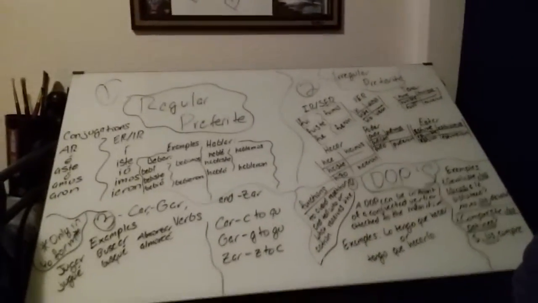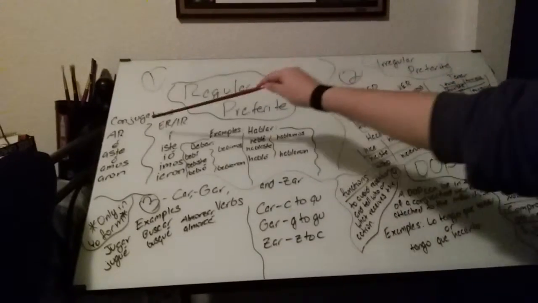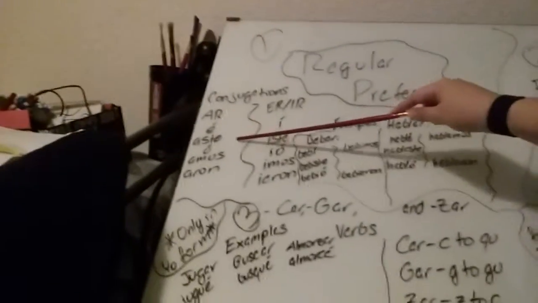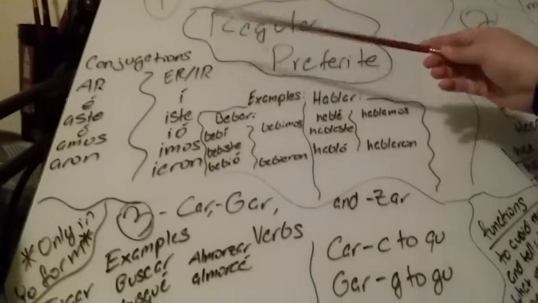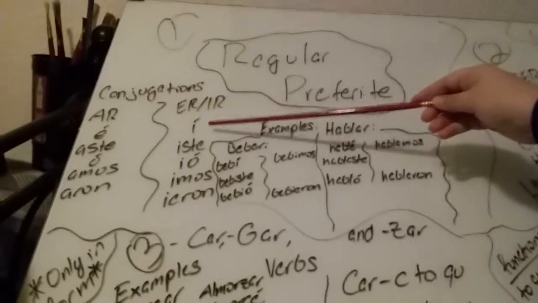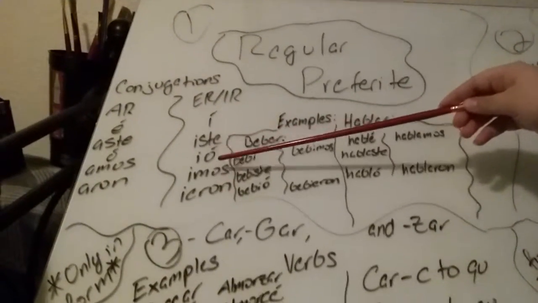So first thing today we're going to talk about is regular preterite. The conjugations for the regular preterite AR verbs are -aste, -ó, -amos, and -aron. The conjugations for ER and IR verbs are -iste, -ió, -imos, and -ieron.